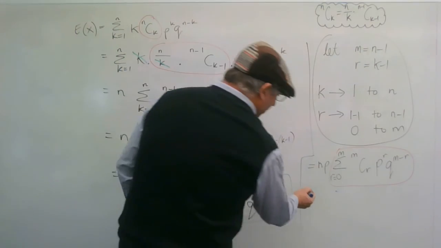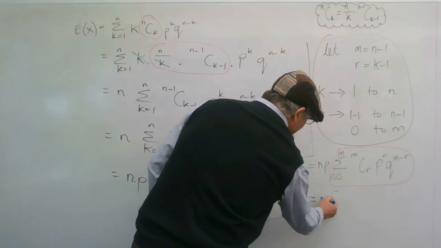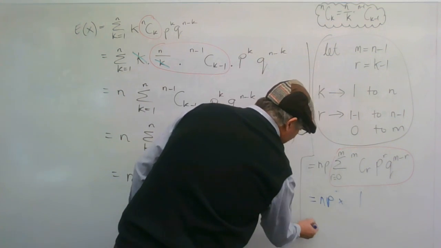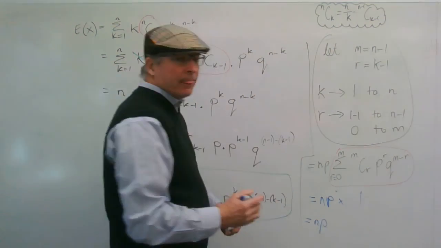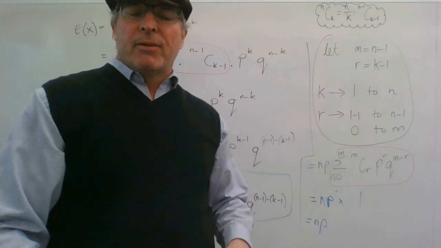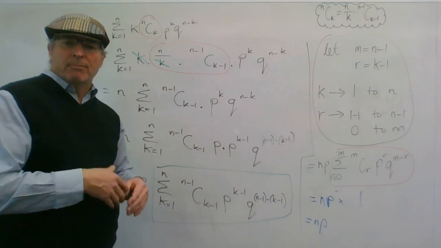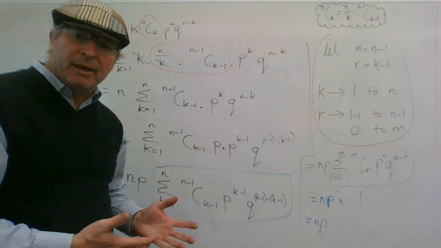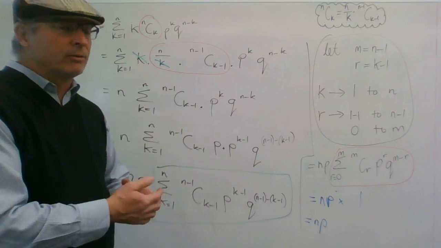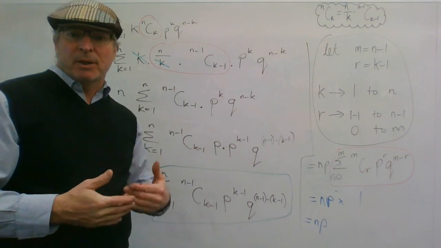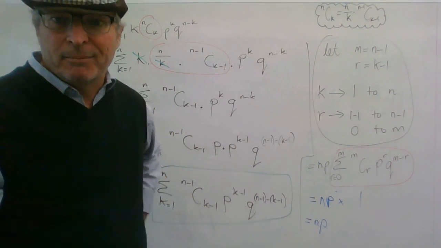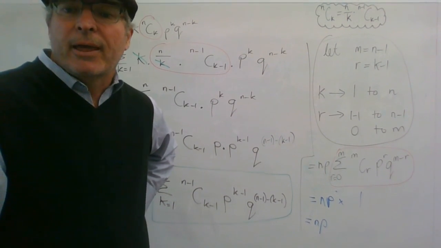Because it's the sum of all the probabilities, I've got np times 1, which is np. So I've proven that the expected value in a binomial distribution is np. I'll have to do another video to do the variance because we've crept up to about 20-something minutes here. So thank you for that.